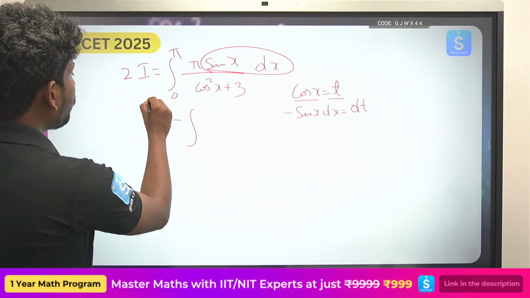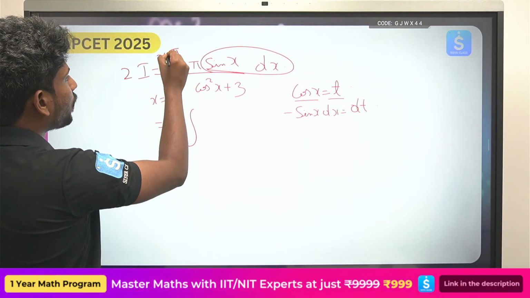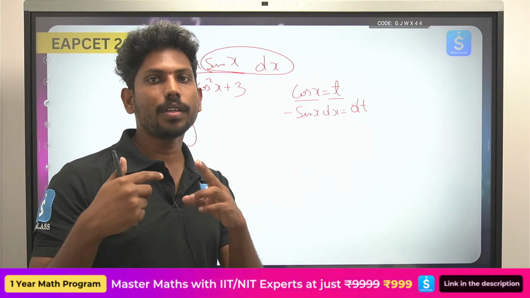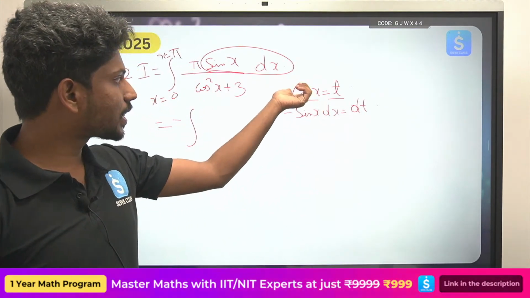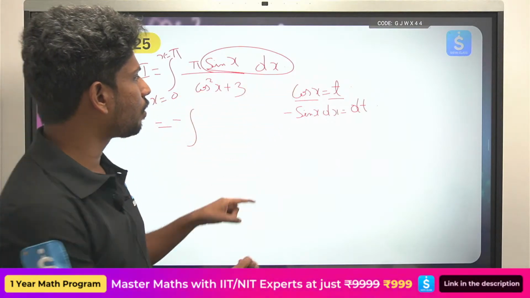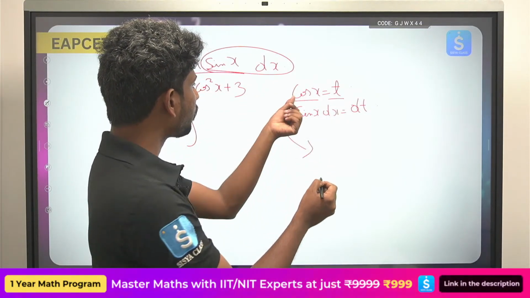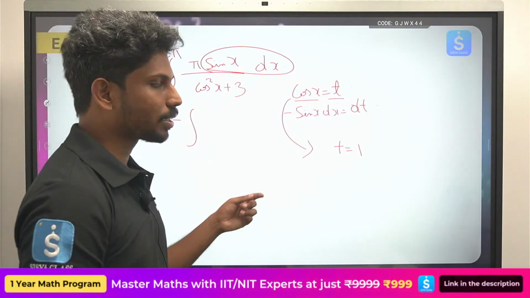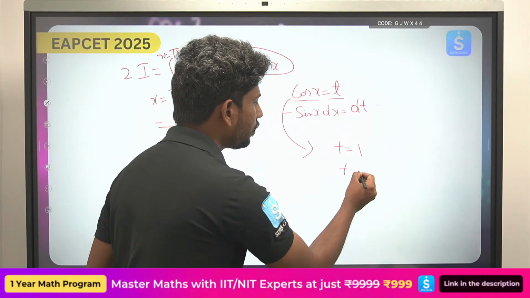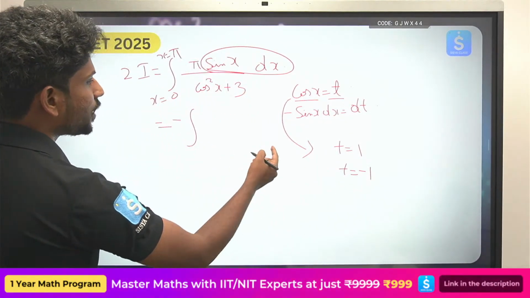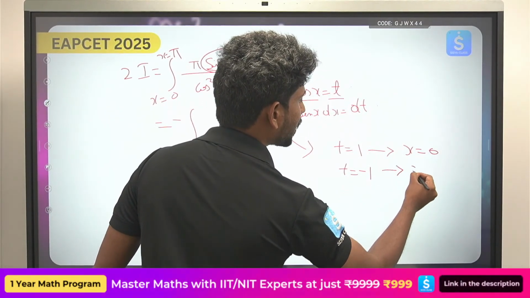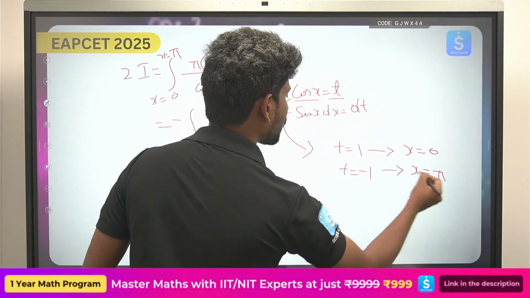సో ఇక్కడ మీరు ఎక్స్ ఈక్వల్స్ టు 0, ఎక్స్ ఈక్వల్స్ టు పై. నౌ వెన్ ఎవర్ యూ ఆర్ ట్రైయింగ్ టు డూ ద సబ్స్టిట్యూషన్ మెథడ్, యూ షుడ్ కన్వర్ట్ దిస్ ఎక్స్ టు టీ. వెన్ ఎక్స్ ఈక్వల్స్ టు 0, లిమిట్స్ ఏమైపోతాయి? Then cos 0 value will become t equals to 1. When x equals to pi, cos pi, so t value will become minus 1. So the limits will be changed. So when x equals to 0, you have this limit. When x equals to pi, you have this limit t.